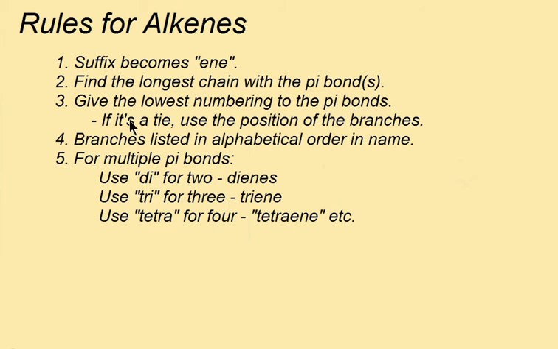Now, if there's a tie, and that pi bond would have the same numbering from one side or the other, then we'll look to the branches to see if there's one side that we should start from. Of course, those branches, once we've got them locked in, we'll list them in alphabetical order rather than numerical order. That's the same with what we did for the alkanes. And do watch out for examples which have multiple double bonds, multiple pi bonds. If there's 2, we'll call it a diene, 3, a triene, 4, a tetraene, etc.